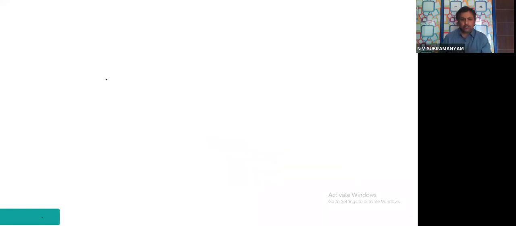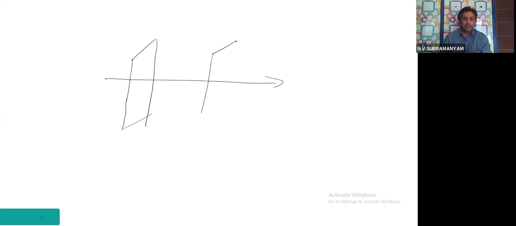What was the diagram we were having? One diagram we were having like this. If you see carefully, at A and at B, dou V we got negative.